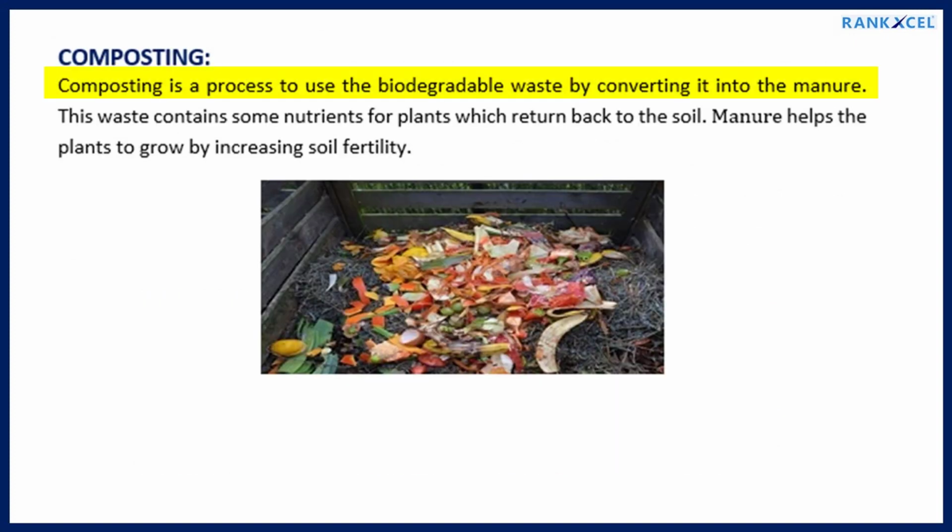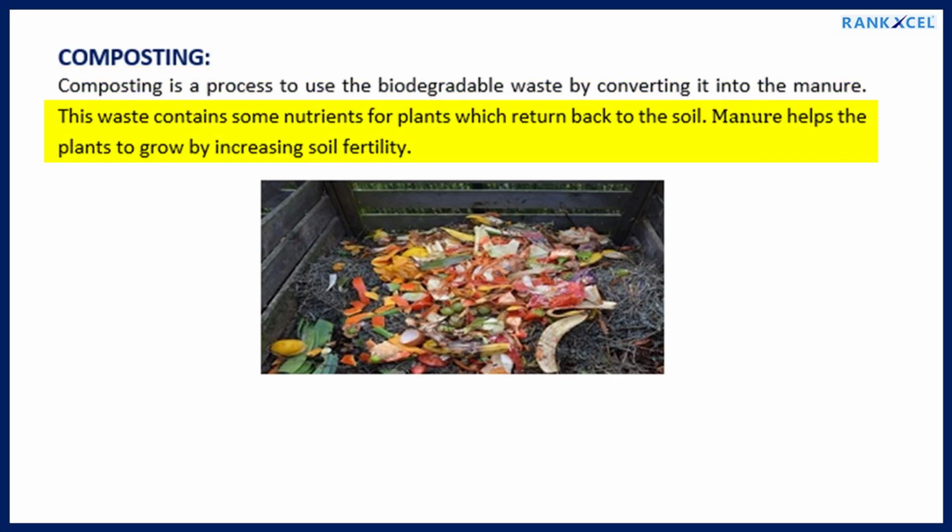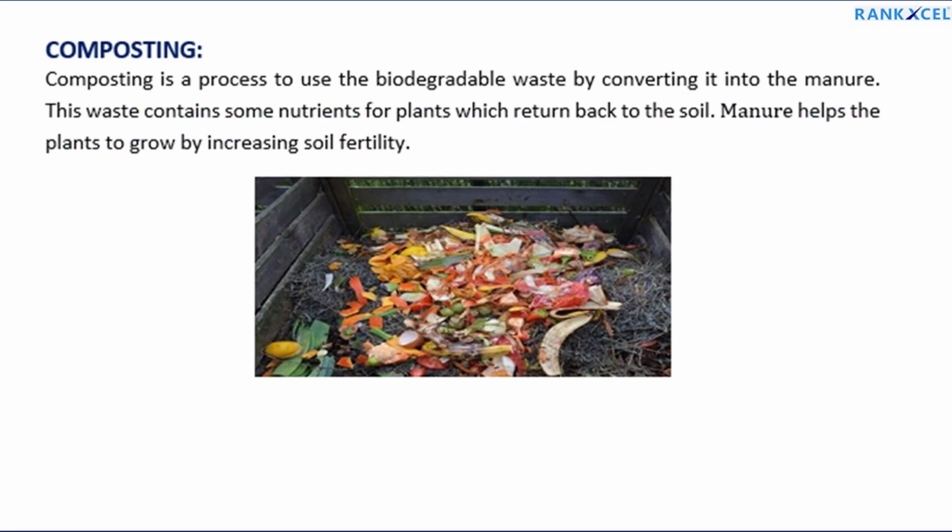Composting. Composting is a process to use the biodegradable waste by converting it into manure. This waste contains some nutrients for plants which return back to the soil. Manure helps the plants to grow by increasing soil fertility.